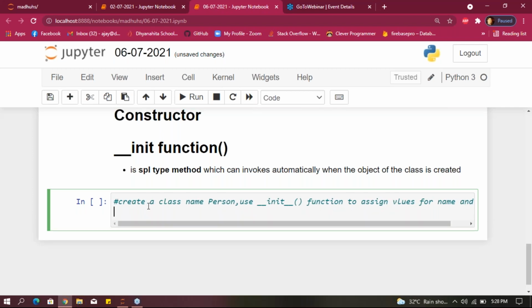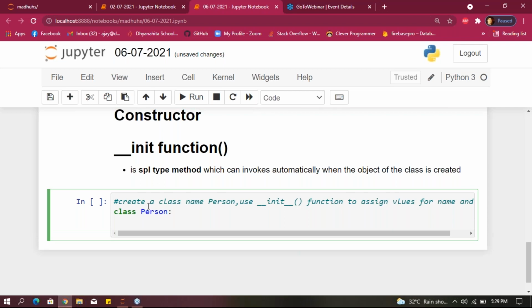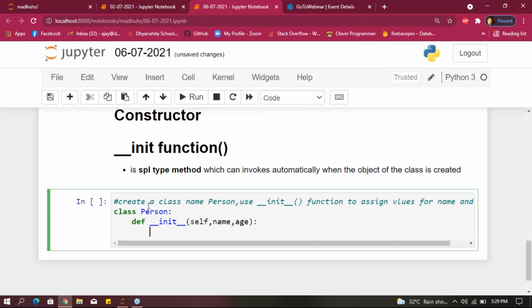How can we do that? By using the constructor, how can we do that? First, we have to create a class name called what? Person. Class name called person we are giving. After that, define, guys, here underscore underscore initial underscore underscore, and here self is a parameter. I'm taking two parameters, name comma age. I'm giving here parameters, okay.